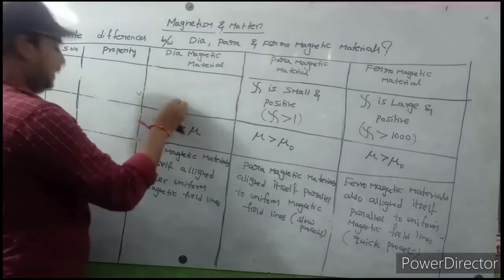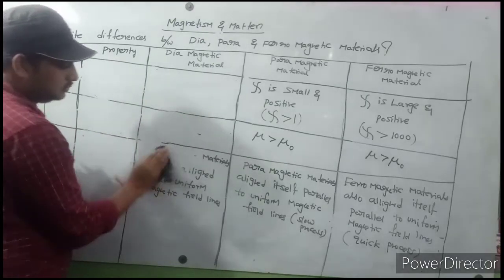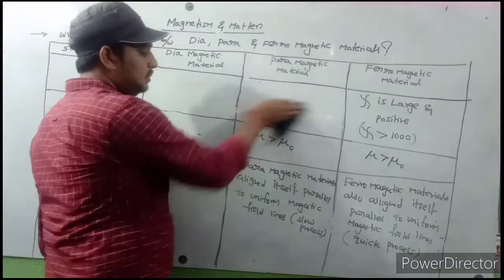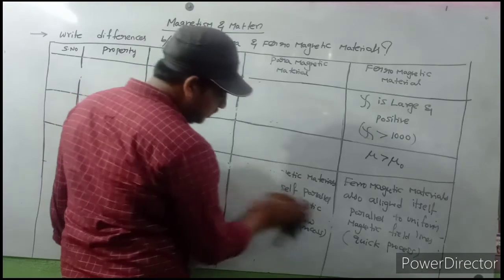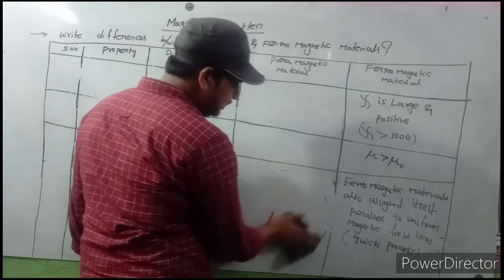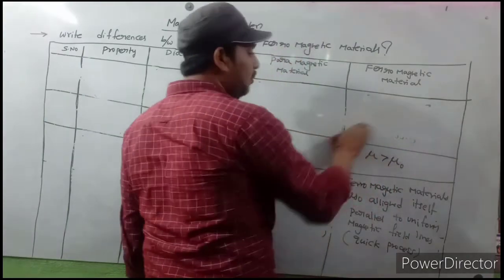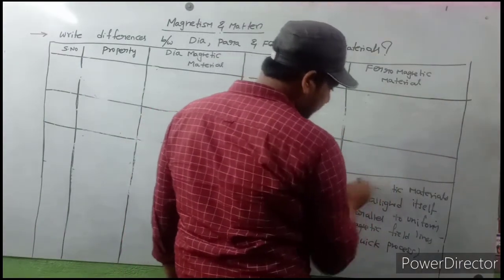Next property we will discuss. So 6 properties are completed. Next, the 7th property.